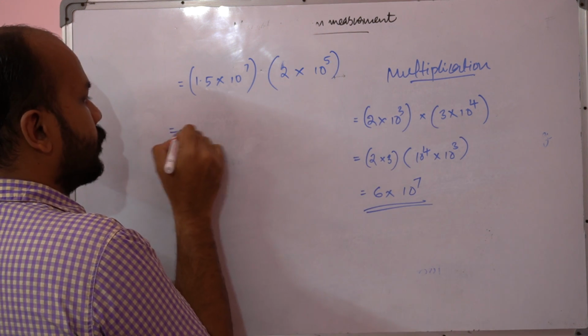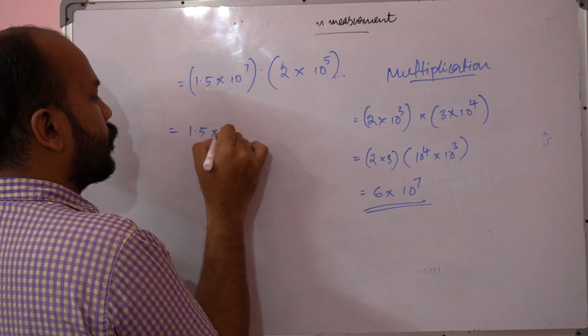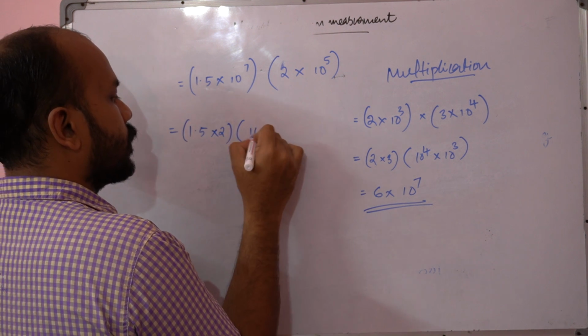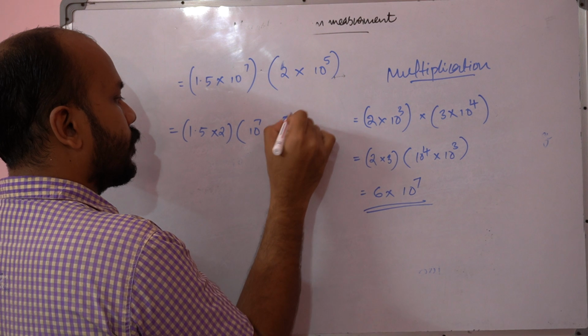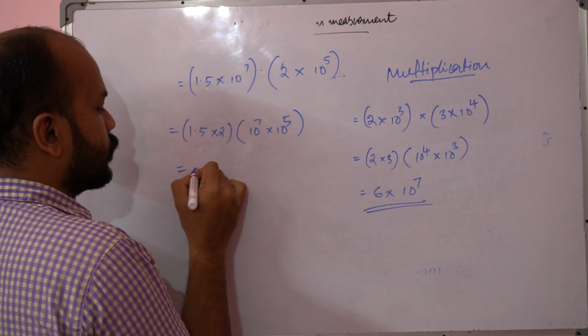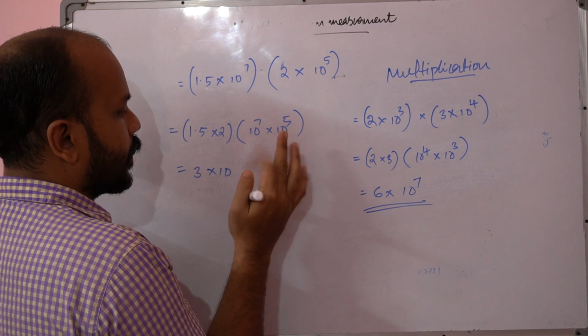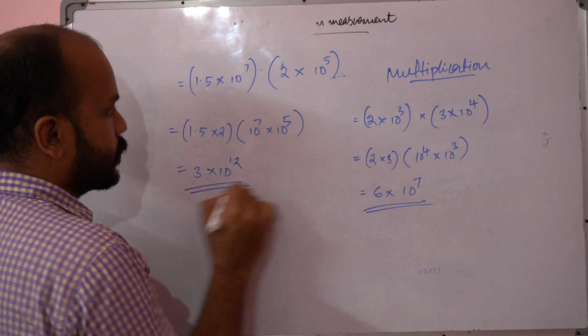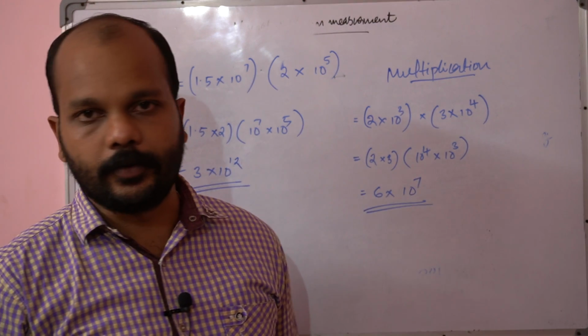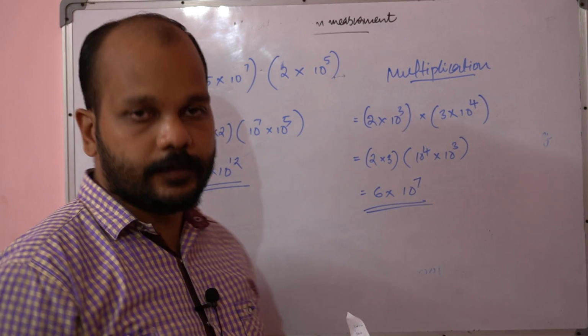How much will it come? 1.5 × 2, and 10^7 × 10^5. So 1.5 × 2 is 3, and 10^(7+5) is 10^12. This is the way we will be doing multiplication. Now let's see how we do the division.